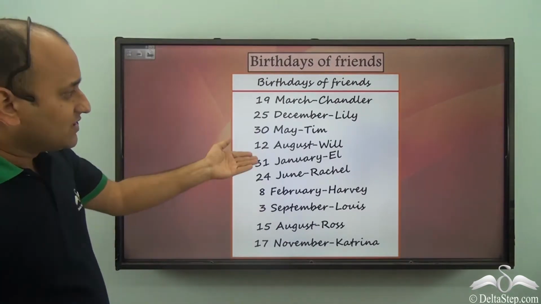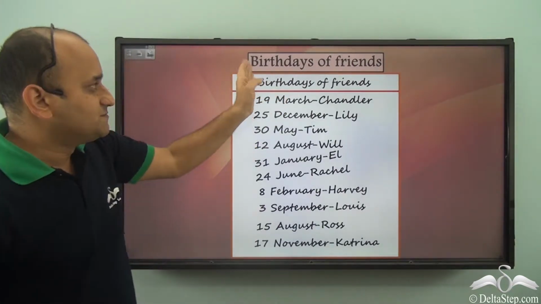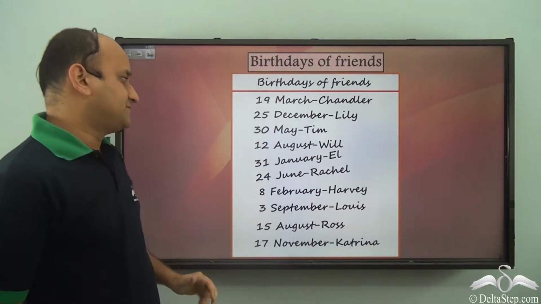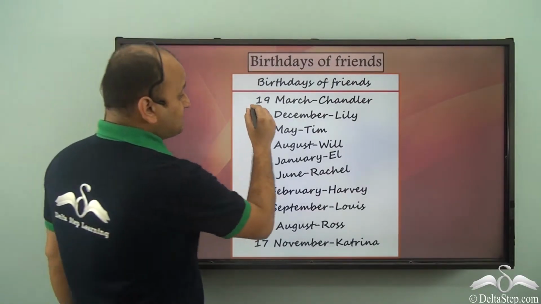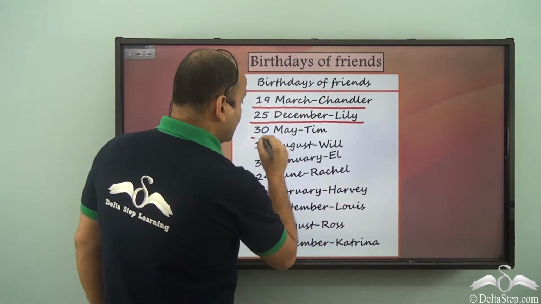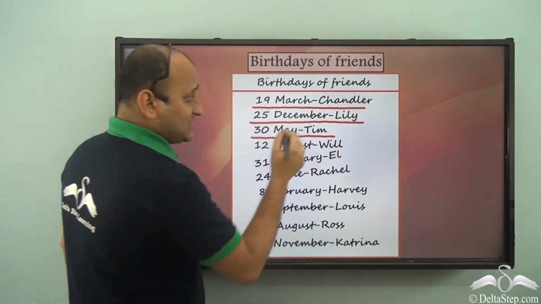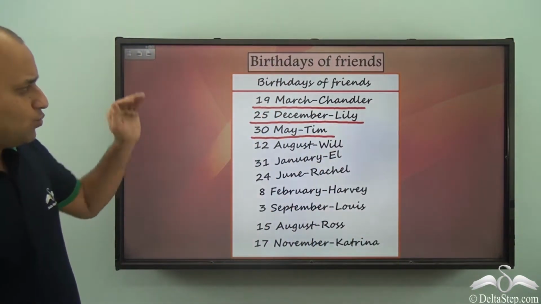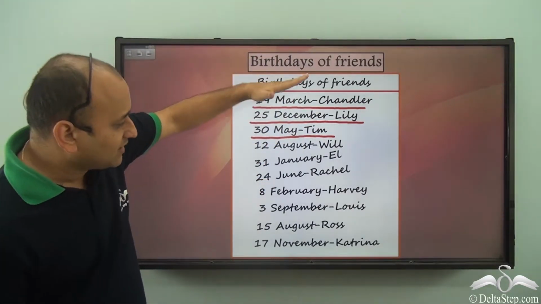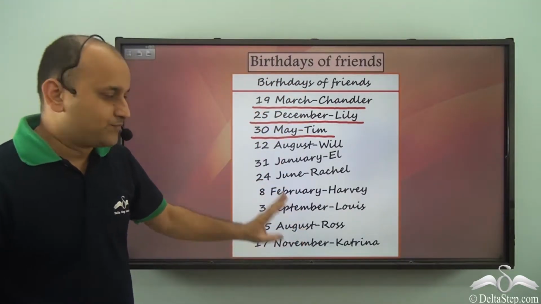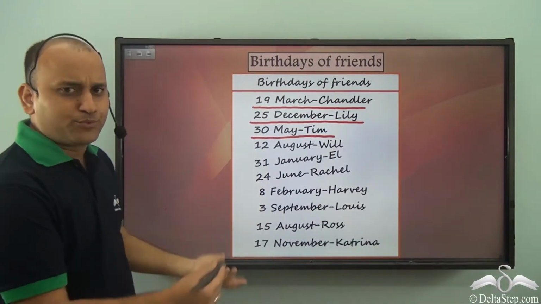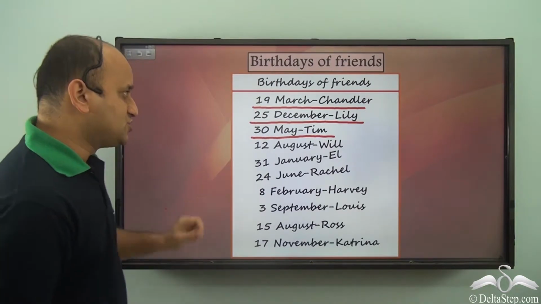Now another one was the list of birthdays of friends. In the case of birthdays of friends, you have 19 March Chandler, 25 December Lily, 30 May Tim, and so on. One thing which has been improved here is that this has been written in a much more organized manner. But how can you further improve this list? Well, what we can do is,